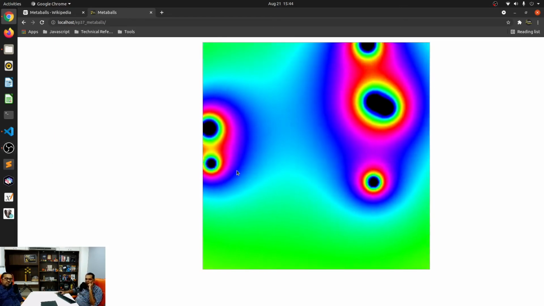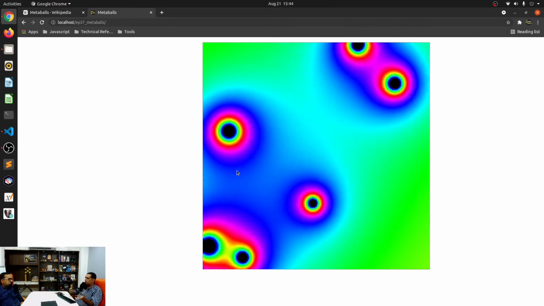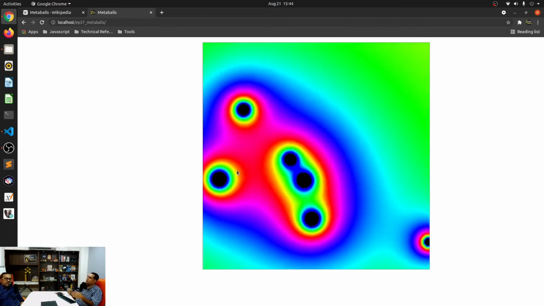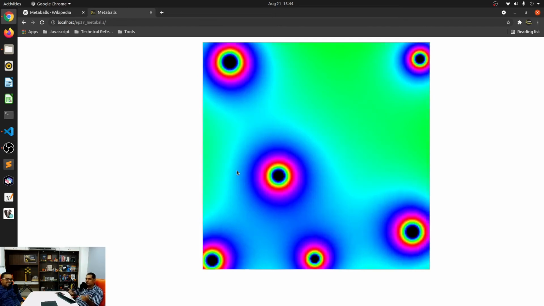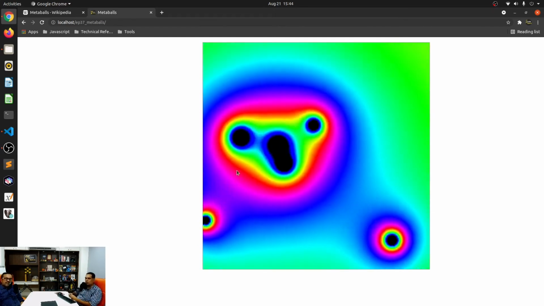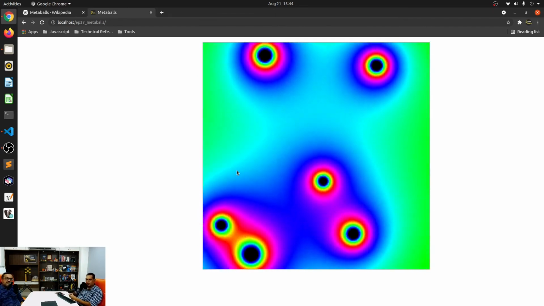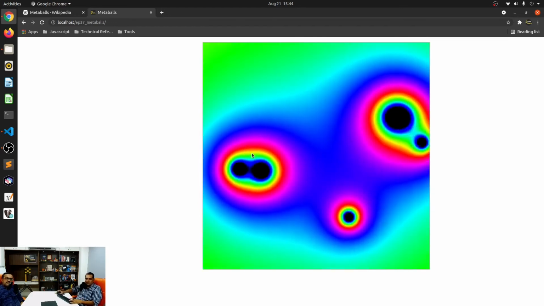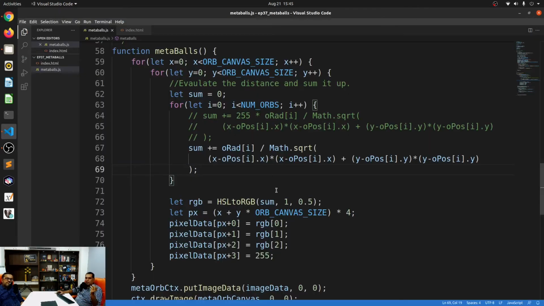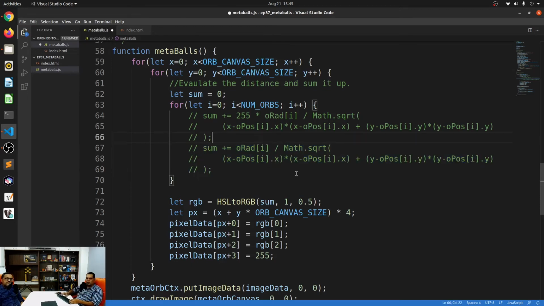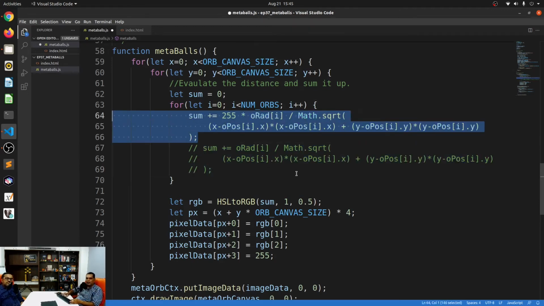Okay. All right. So this is the psychedelic version that I did. I call it psychedelic, but it's just playing around with the hue, saturation, and lightness values. The original Metaballs program, or the Meta Orbs program, was developed in black and white.